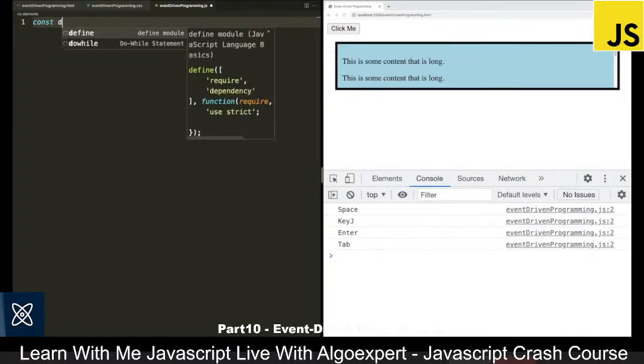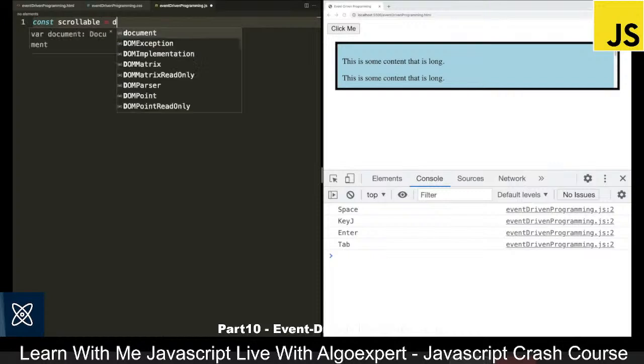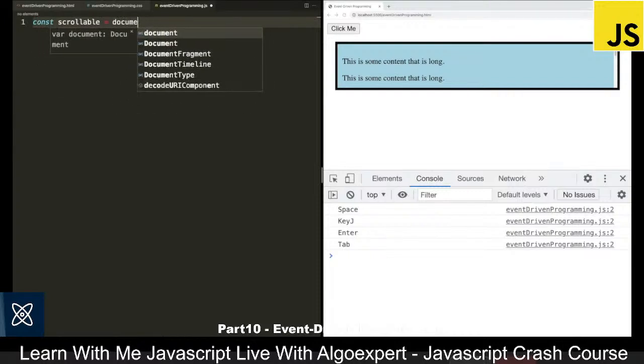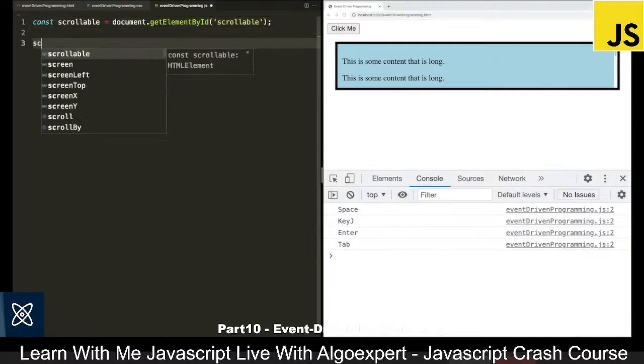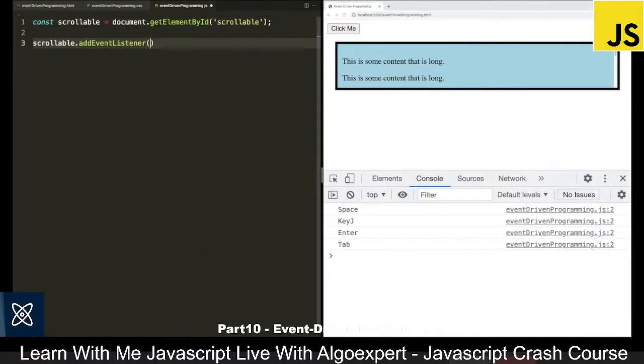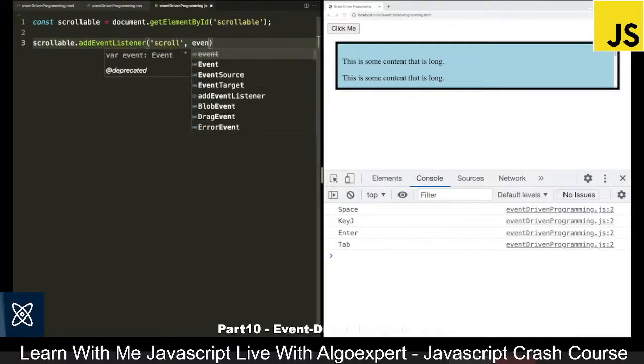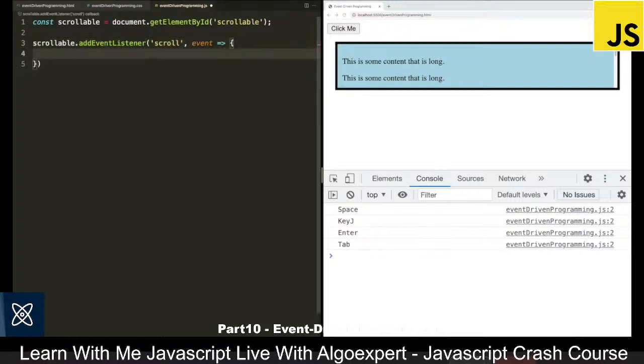So I can say const scrollable, and I will set this equal to document.getElementById, and we will get the scrollable ID. And with scrollable, what I want to do is add an event listener, and we want to listen to the scroll event. And then with the scroll event, I will pass in an arrow function, so we can say event, and we can add an arrow function here.